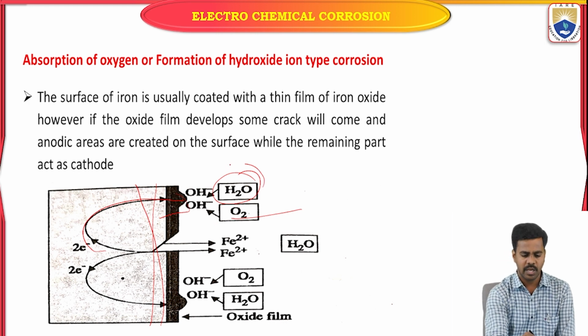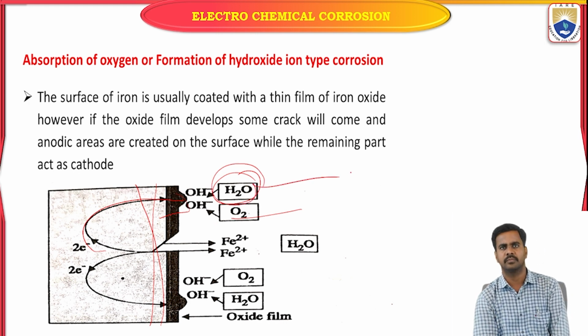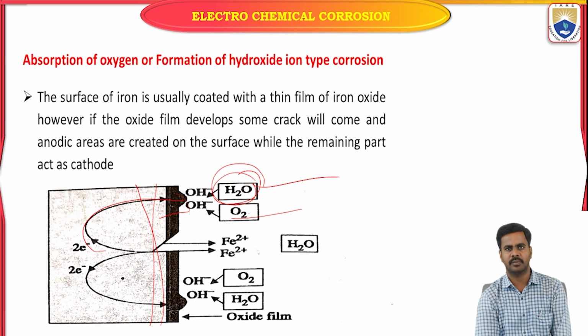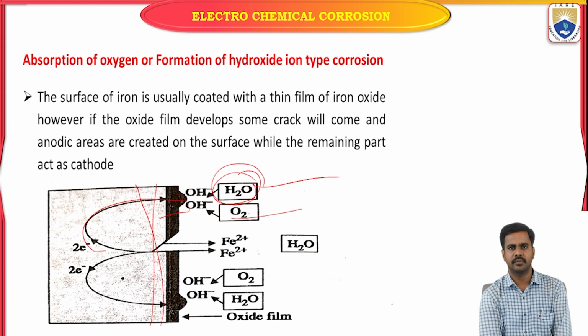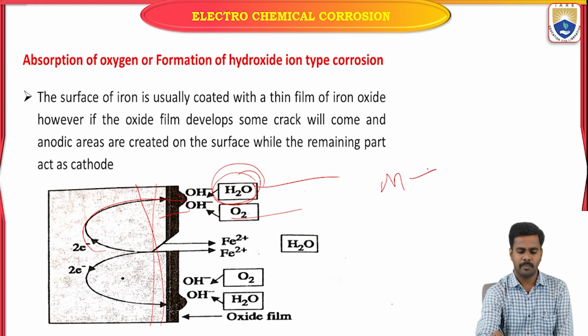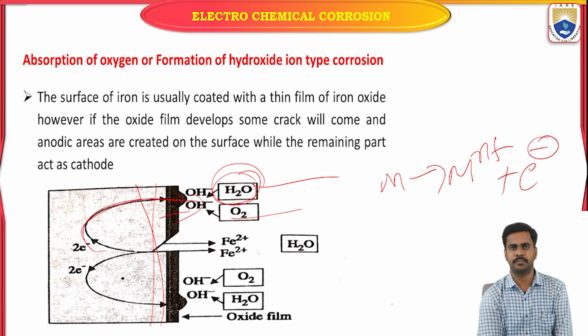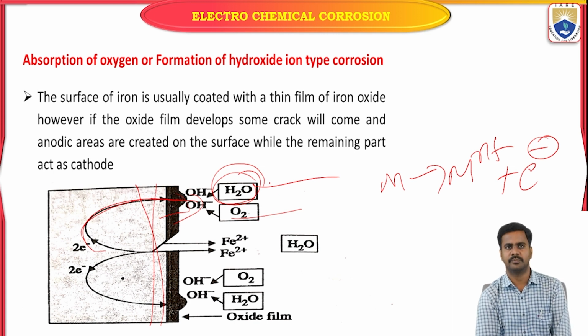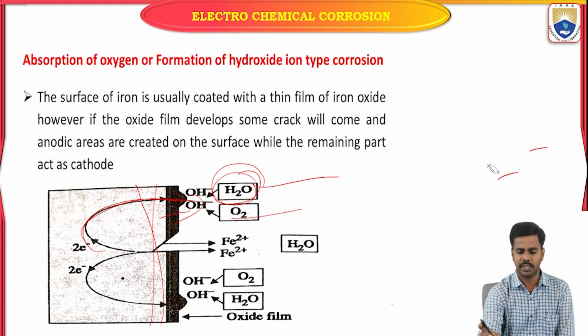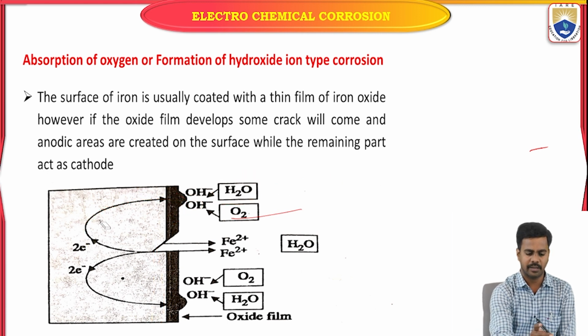That environment should be neutral. So what happens in a neutral environment? The oxidation reaction is the same. Oxidation takes place at the metal surface. That metal converts into metal ion by the liberation of electrons. These electrons move towards the cathode, which is present in a neutral medium. So that is the absorption of oxygen type of mechanism.